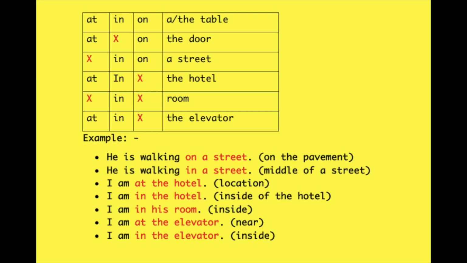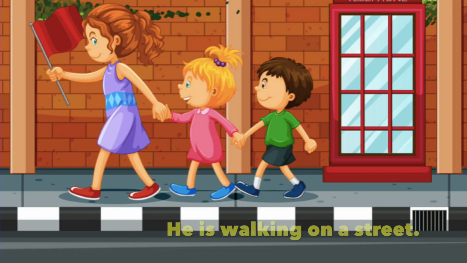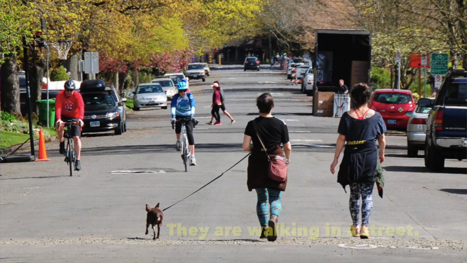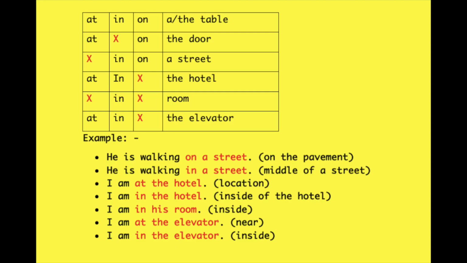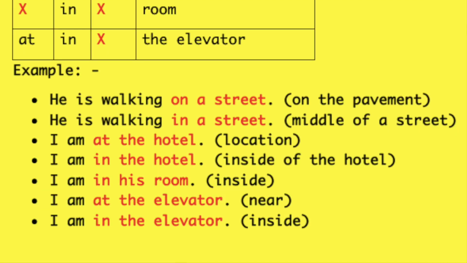If we take the word street, we can say he is walking on a street. That means walking on the side of a street. Walking on the pavement. But if you say walking in a street, you are in the middle of a street. And you might be in danger because there might be vehicles coming naturally. So, in a street means middle of a street. We don't use at there. We don't use in there. So, use in very carefully. And we don't use at a street.